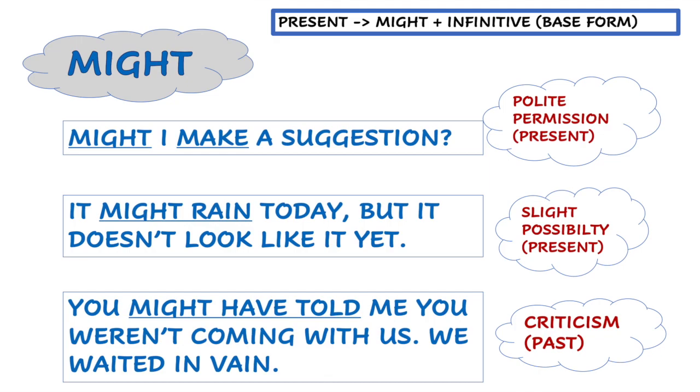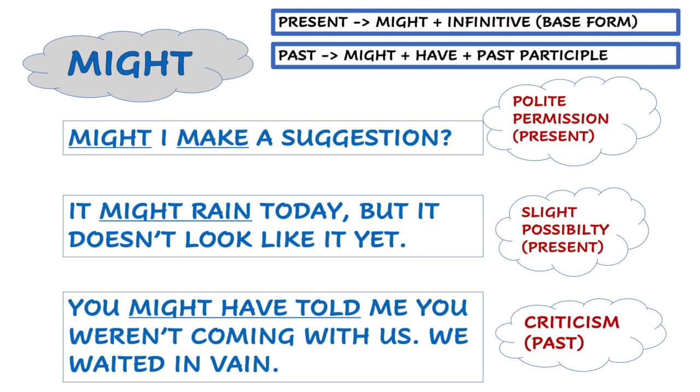It's might, the modal, plus the infinitive, or you can call it the base form, if you will. Might make, might rain, same thing. The past form, though, it's the modal might plus have, which is invariable, and the past participle, might have told me. Okay, let's move on to may.